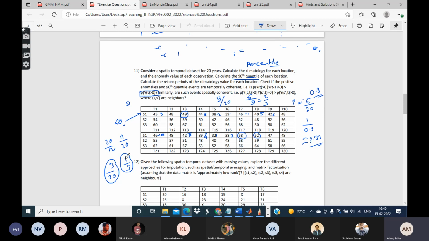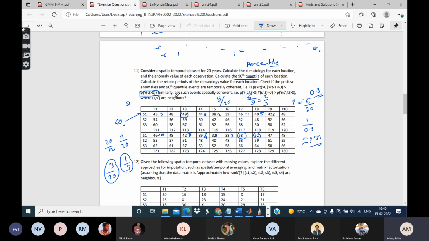Now we have to compare 1/3 and 3 by 20, and it will come out that 1/3 is greater than 3 by 20. So yes, we can say that these are also temporally coherent. That is, given that in a particular year this kind of event has happened, we can say with a higher probability that the next year will also have a similar event, which is not the case if you did not know that this year had the event. Okay, so this is a way you can define it.